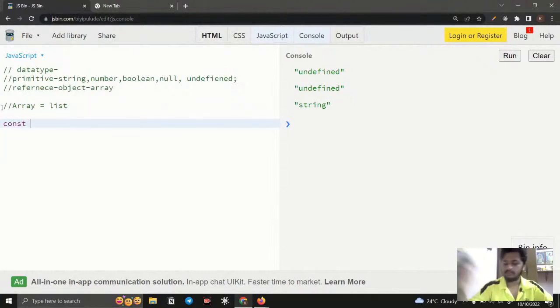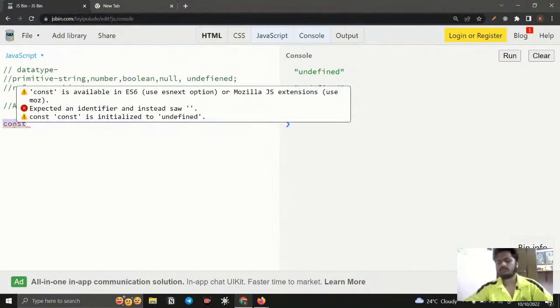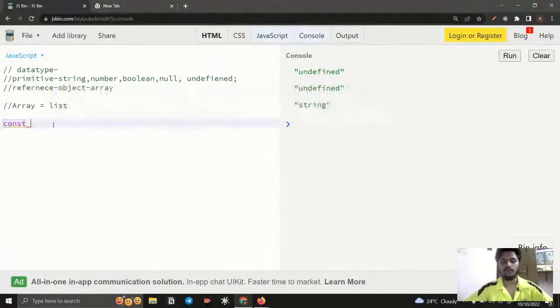We can use const. Most commonly we use const. You can use let, no problem, but it is a list of data, so we don't want to change the data. Because every data is very important, we don't want to change the data, so that is why I declared it as const. I just say person equal to, and for creating an array you need to use the square brackets. Inside this, whatever you want, you can give.